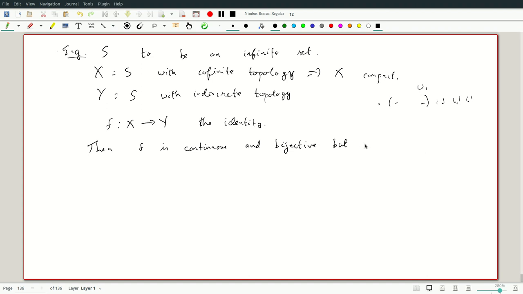In fact, it's not a closed map. Not a homeomorphism because it's not a closed map. Incidentally, by looking at the proof of this, this also gives us examples where the Hausdorff condition is necessary for compact subsets to be actually closed. Because if you take an infinite subset of this set which is already infinite with cofinite topology, it will be compact because the restricted topology is cofinite, but it will not be closed in X.